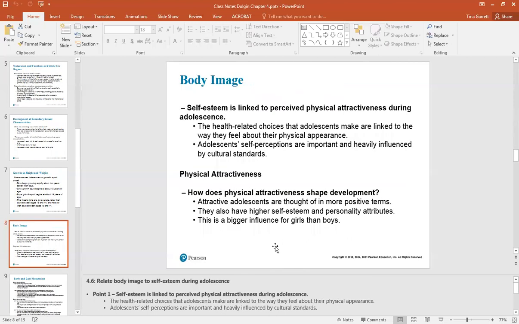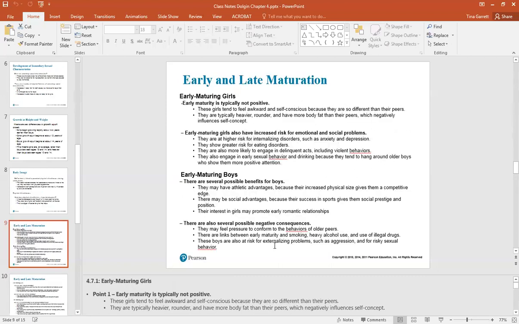Body image. Self-esteem is linked to perceived physical attractiveness during adolescence. The health-related choices that adolescents make are linked to the way they feel about their physical appearance. Adolescent self-perceptions are important and are heavily influenced by cultural standards. How does physical attractiveness shape development? Attractive adolescents are thought of in more positive terms. They tend to have high self-esteem and positive personality attributes, and this is a bigger influence for girls than boys.